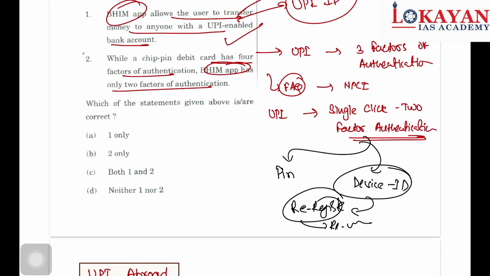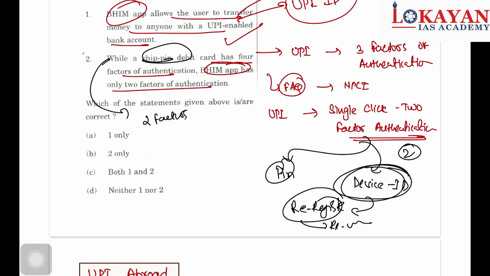Even if you haven't removed your SIM card, while carrying out any transaction your SIM card is checked in the background. So PIN and device ID, 2 factors. And in case of chip in debit card, there are also 2 factors of authentication. First one is chip and second one is your PIN. So your answer becomes only 1.